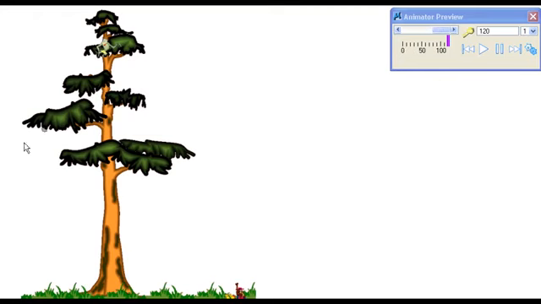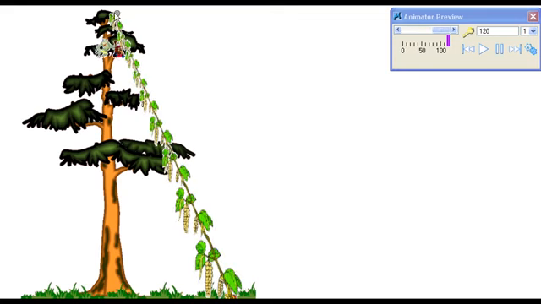How does he do it? Well, there could be a vine or something that is hanging from the tip of this tree up to the fruit, and coincidentally both these monkeys reach the fruit at the same time. So one goes up, one descends down, but both are doing it at the same uniform rate and reach the fruit at the same time. Now the question is, what is the distance that the other monkey climbs to the top? There are some dimensions given to us. Let us take a look at them.